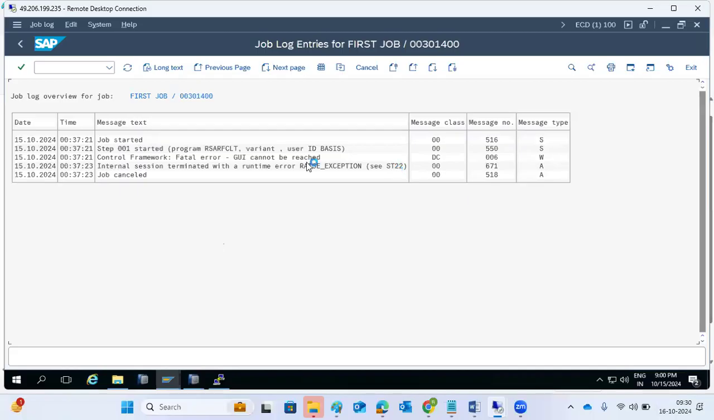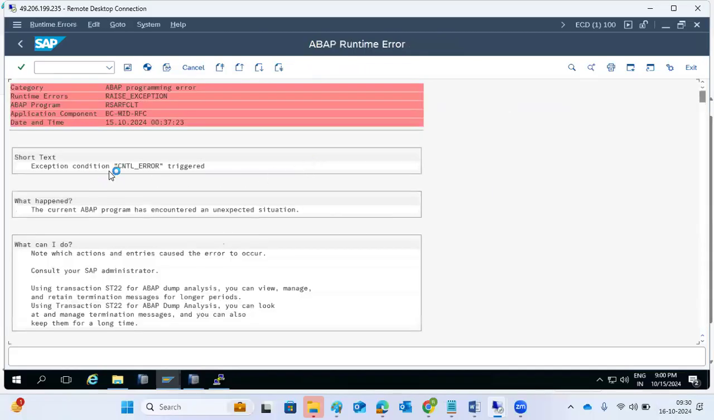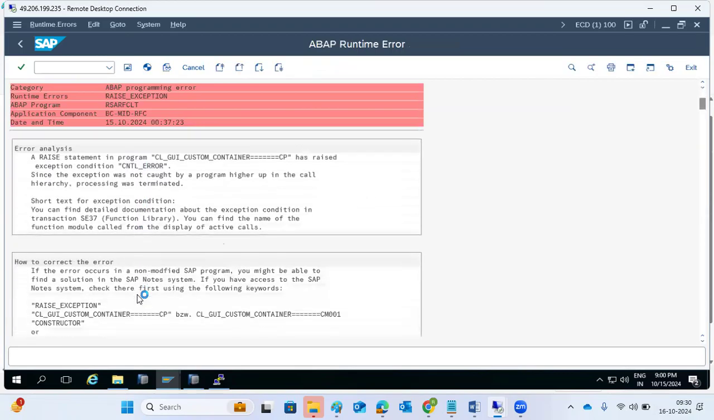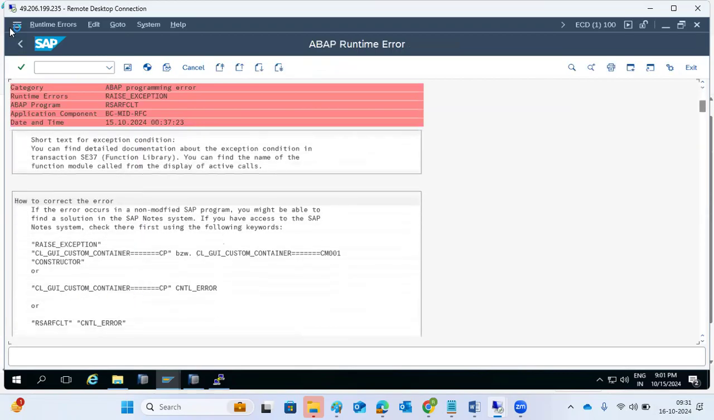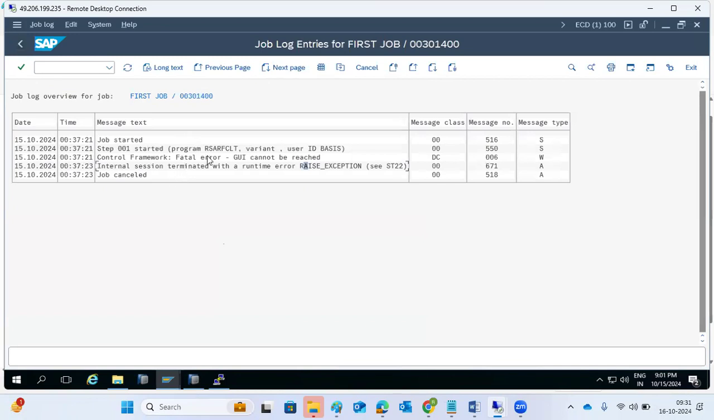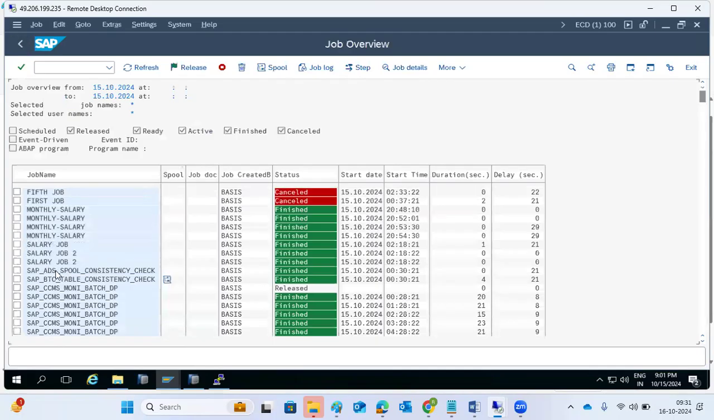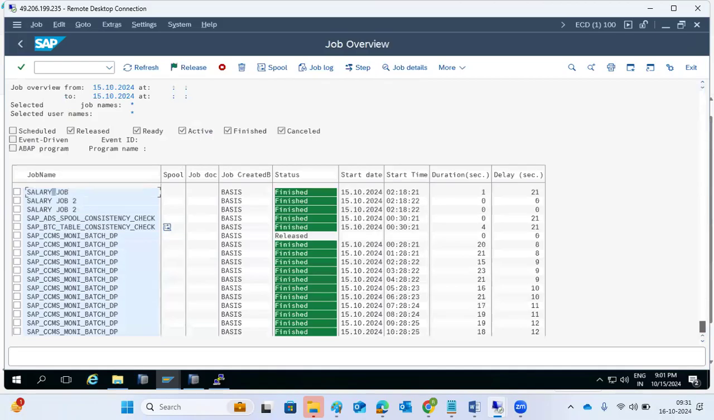The dump in ST22, you can see it here. The control error occurred, there is a raise exception. There is a program, and the GUI was set wrongly in this program. That's why the GUI cannot be reached here. So there is some wrong program. So, salary jobs, monthly payrolls. Like that, you see a number of jobs.